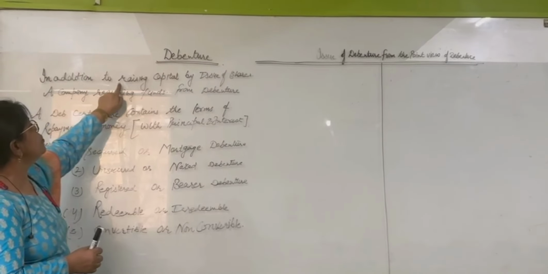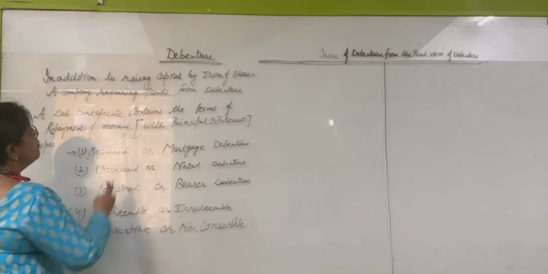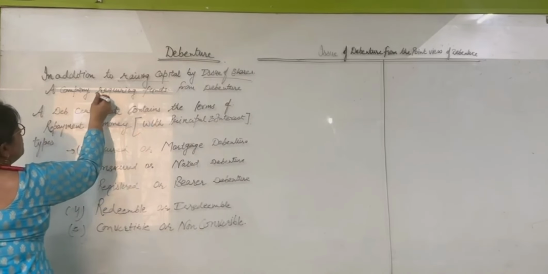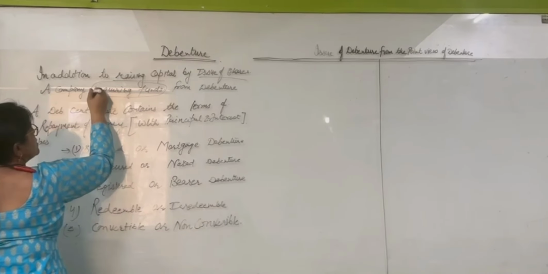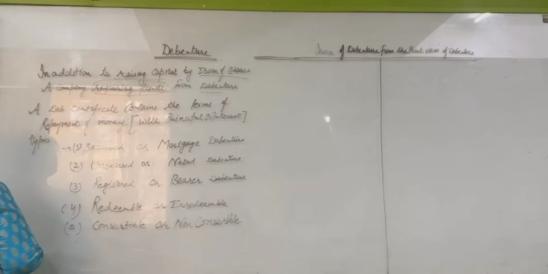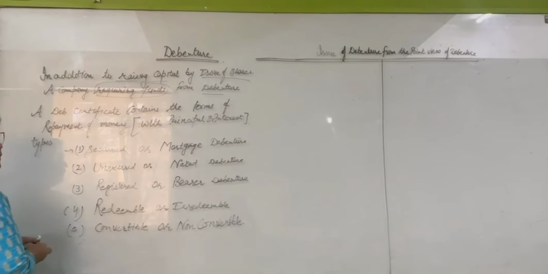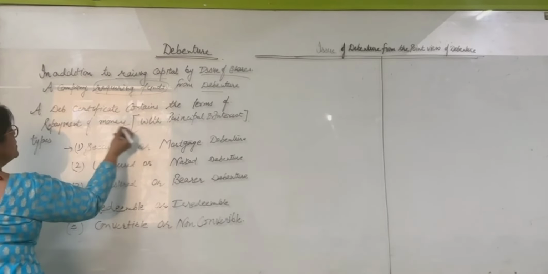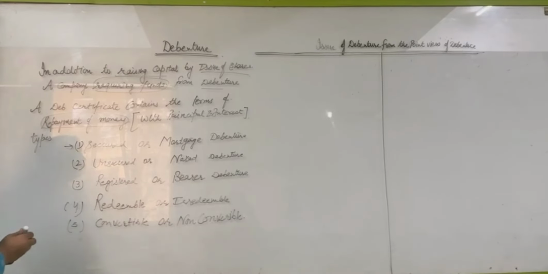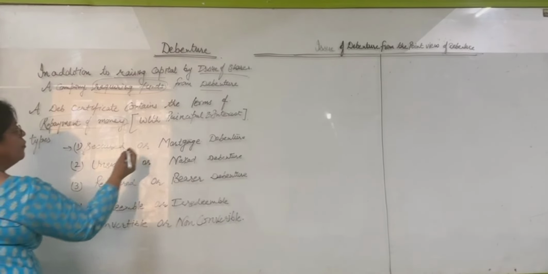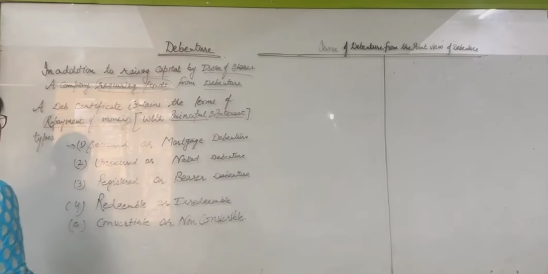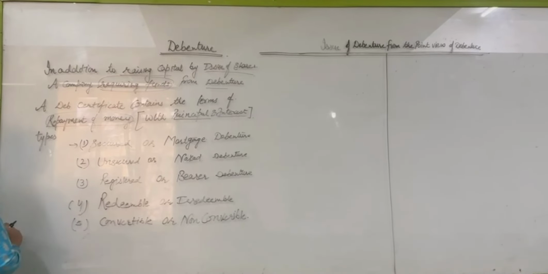In addition to raising capital by issue of shares, a company requiring funds can raise them through debentures, and a debenture is a certificate that contains the terms of repayment of money. आप मनी को रीपे करते हो with their principal and interest. We have different types of debentures.